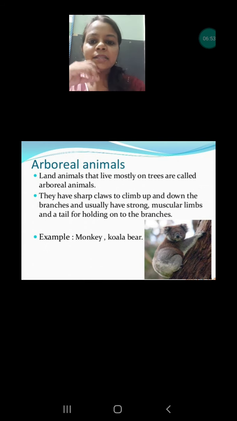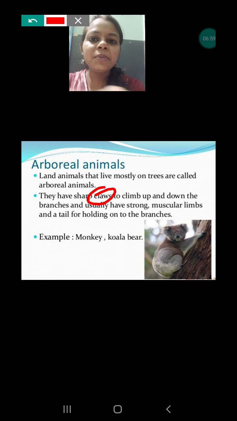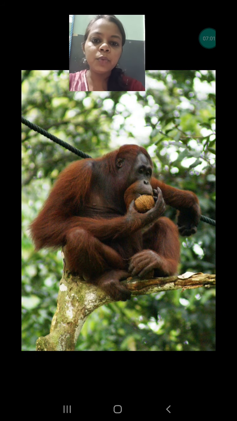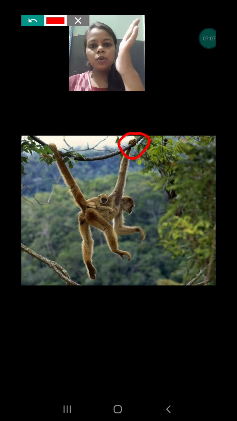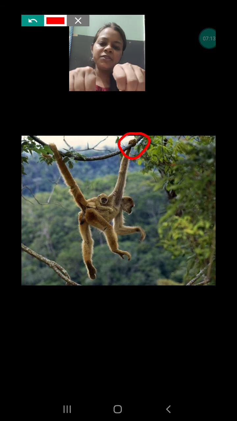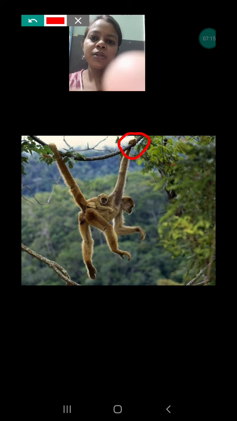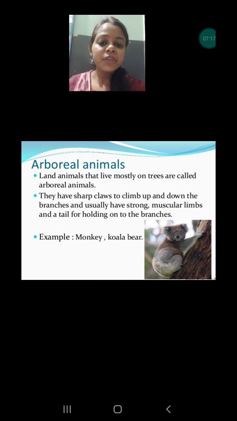Next, as you can see, they have sharp claws. Yes, one more thing, they have sharp claws. What is the meaning of claws? Let me show you one more time. Claws means this one, this part of their hand. So they must have strong claws so that they can hold the branches very nicely. So their claws also must be stronger.